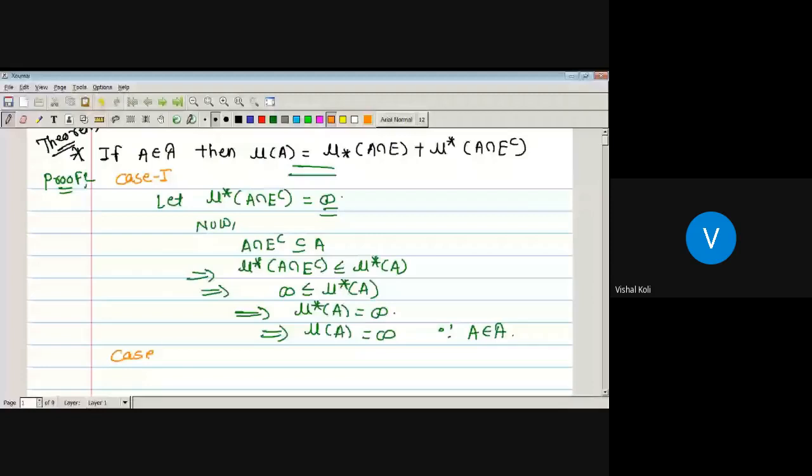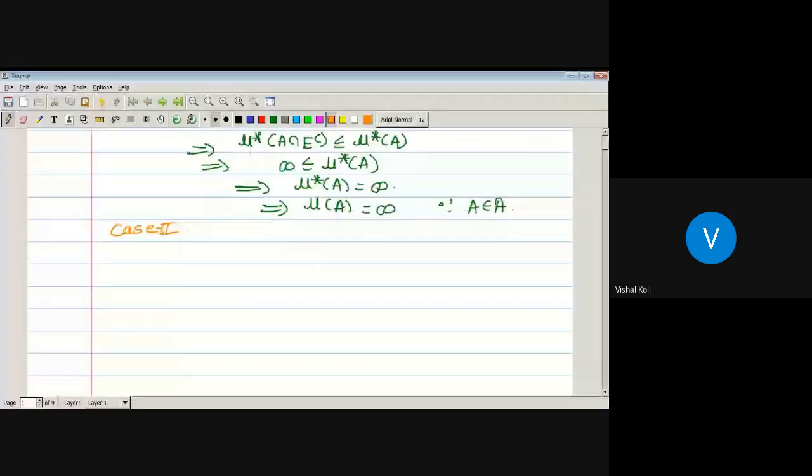Let the outer measure of A intersection E complement, which is the outer measure of A minus E, be finite.